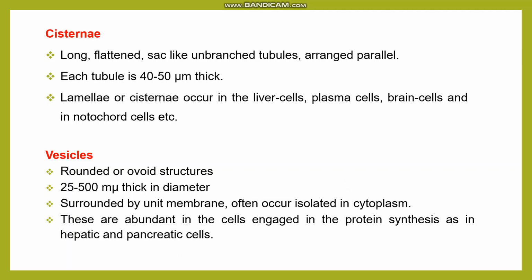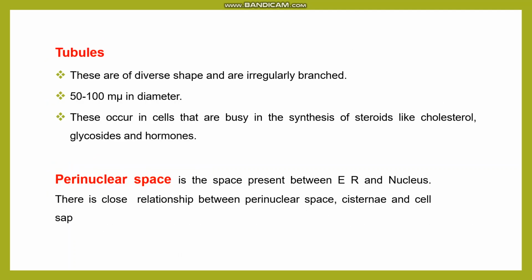Next are vesicles. Vesicles are round or ovoid structures, 25 to 500 millimicrons in diameter. They are surrounded by a unit membrane. These vesicles carry the material synthesized in the endoplasmic reticulum, and with these vesicles this material passes into the cytoplasm. They are abundant in cells engaged in protein synthesis, as in hepatic and pancreatic cells.